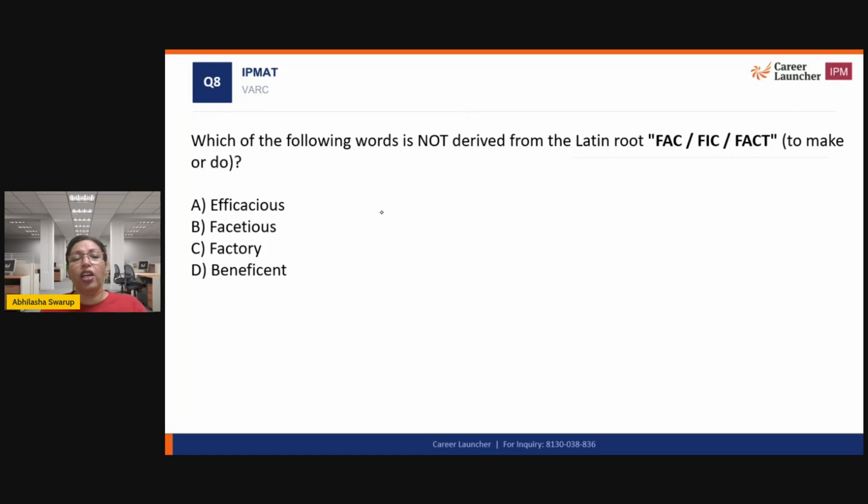So the root word here, guys, is fact, which means to make or do. Okay. The one that does not fit here is the root word for facetious, which means rude. And this comes from face. Okay, facere. So this is the one that is not derived. So efficacious, factory, and beneficent, all of these mean to make or do, right? So these three words are the same root. Facetious comes from facere, which is somebody who's very rude.